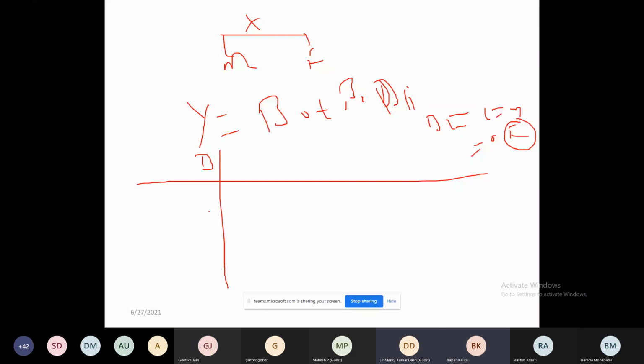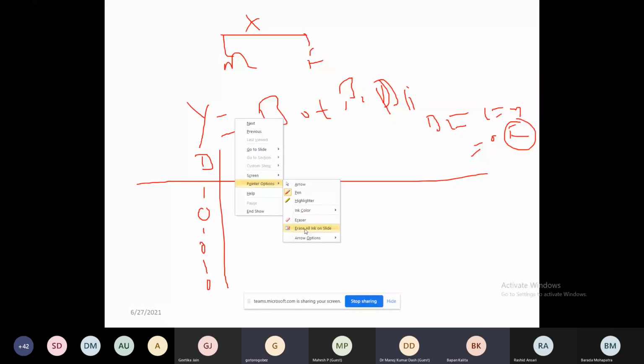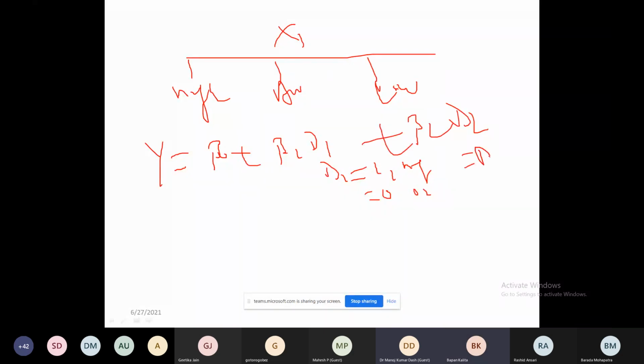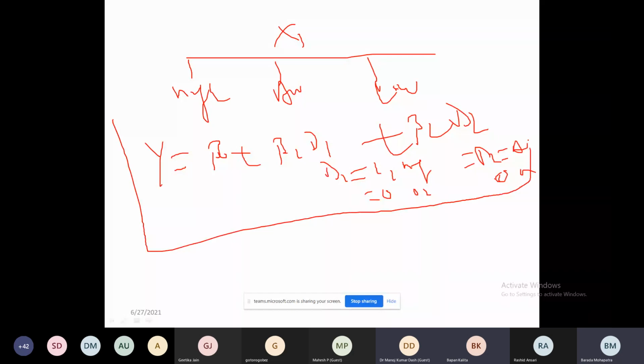If there are three attributes, suppose x1 is equal to high price, average price, and low price. So how many dummies will I take? Y is equal to beta 0, a constant, plus beta 1 D1, where D1 is equal to 1 if it is high, 0 otherwise, plus beta 2 D2, where D2 is equal to 1 if it is average, 0 otherwise. Is it clear? So if you have 3 options, how many dummies are required? 2. If it is 4 options, how many dummies? 3.